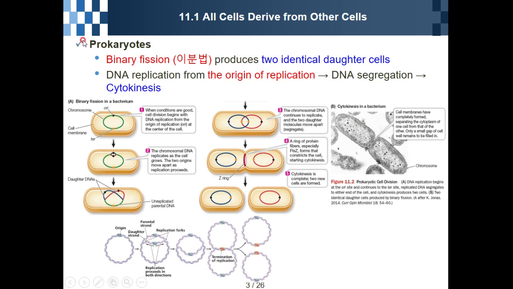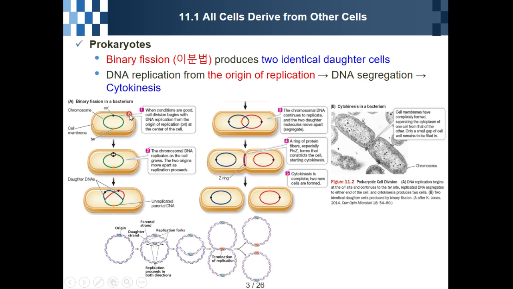And also prokaryotes, especially prokaryotes, produce daughter cells by binary fission. In Korean, we call it 이분법. One cell becomes two identical, they are the same, two identical daughter cells.